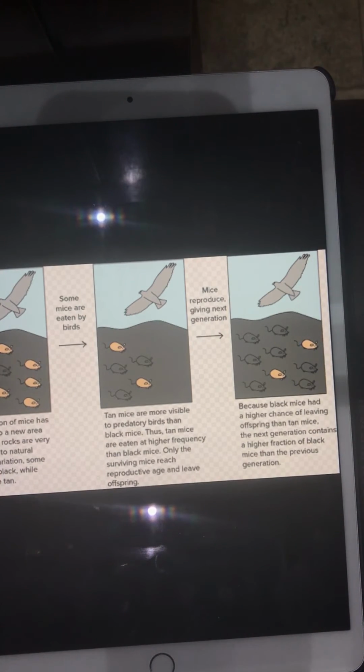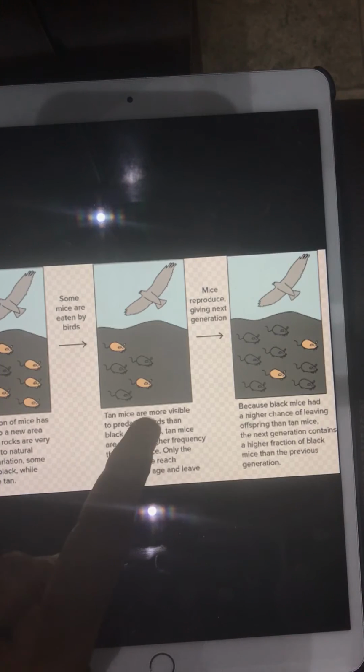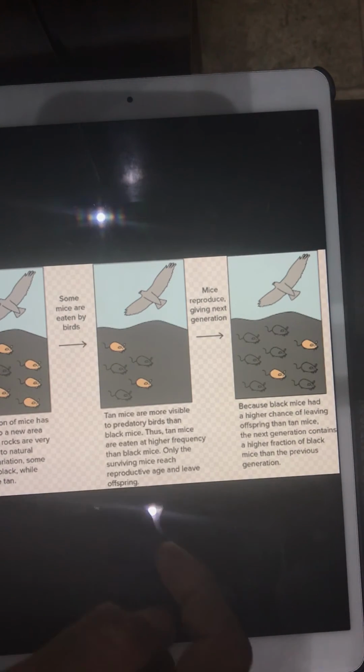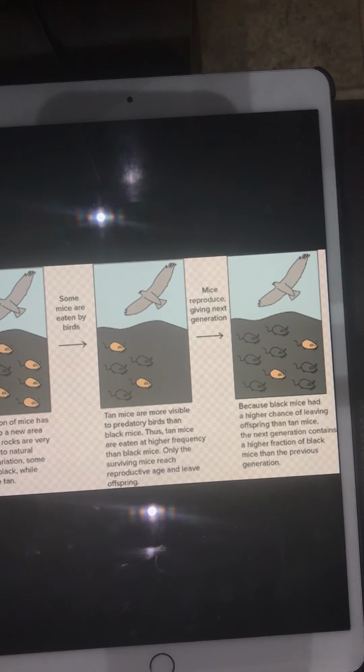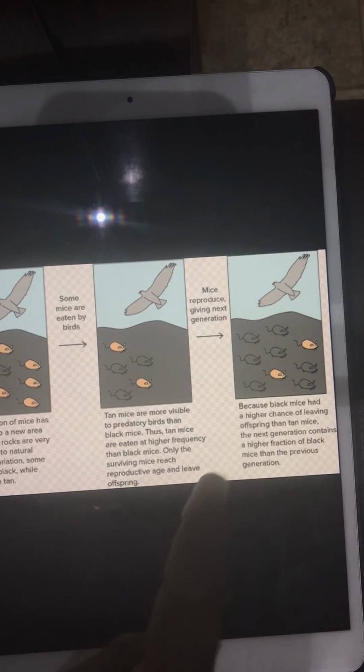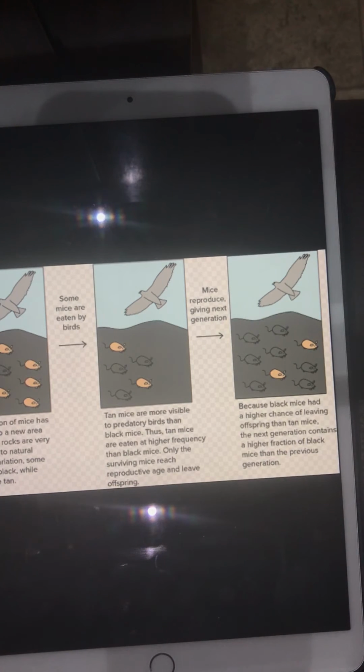After the predators eat them, there's a larger population of black mice and a smaller population of tan mice. The next generation, as you can see, would be more black mice and fewer tan mice. Since the black mice survived, they had the most opportunities to reproduce and create a greater population of mice that would survive.